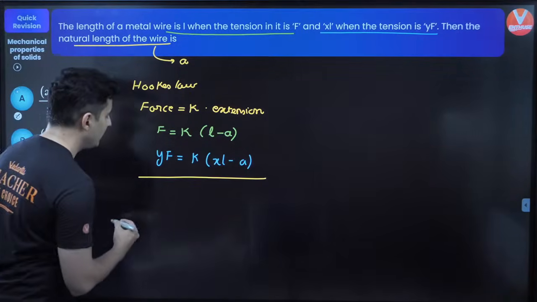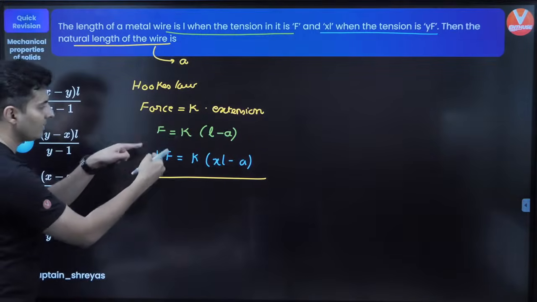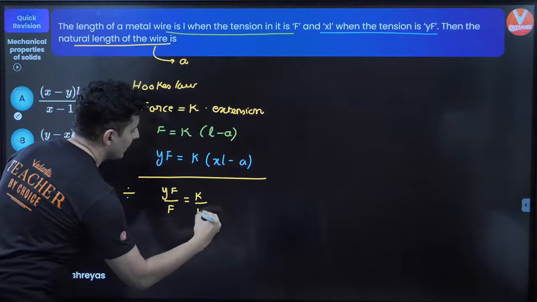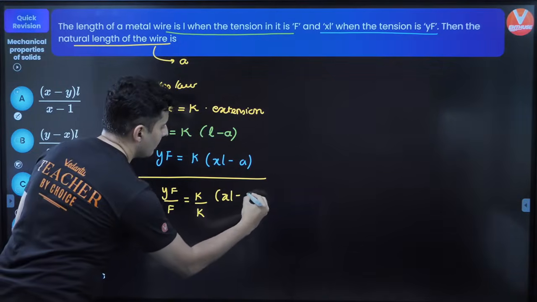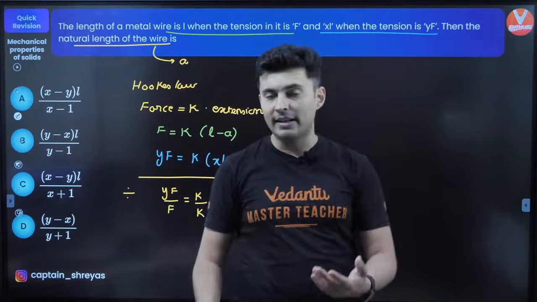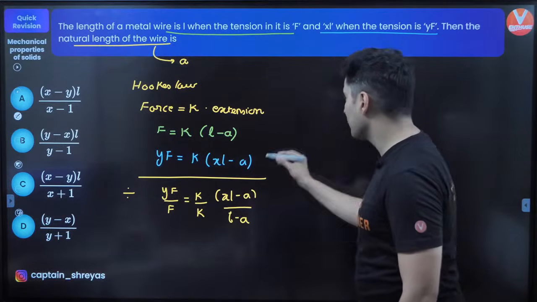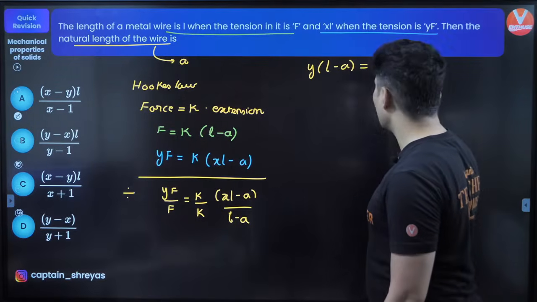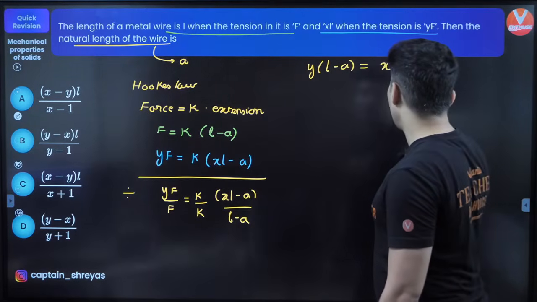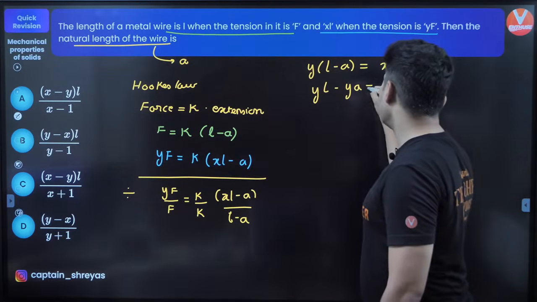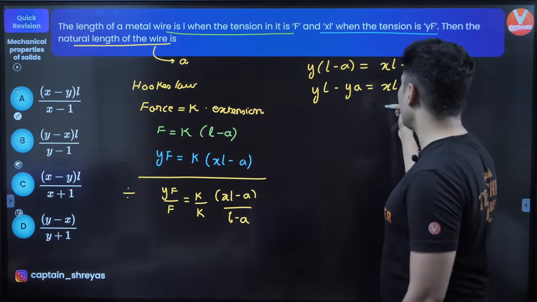So I know what to do now. I'm just going to divide this with this. So YF by F will be equal to K by K, and here you will have XL minus A, and here you will have L minus A. F and F, K and K will cancel. So take it on the other side: Y into L minus A will be equal to XL minus A. So this will become YL minus YA is equal to XL minus A.